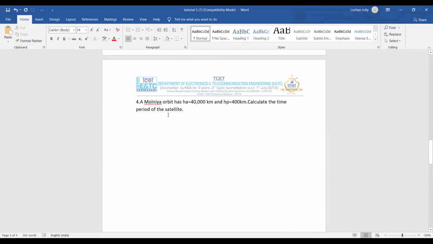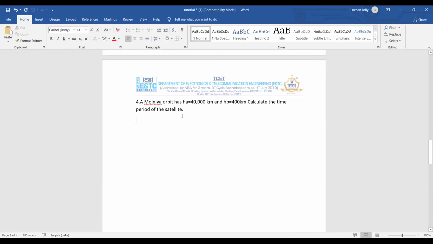Given for a Molniya orbit, you know the value of inclination, but here what is of importance is we are given the apogee height and perigee height, and the time period we need to calculate. Now how do we calculate the time period?